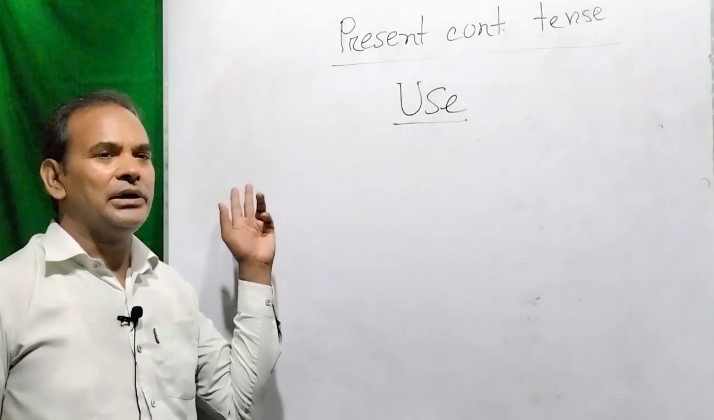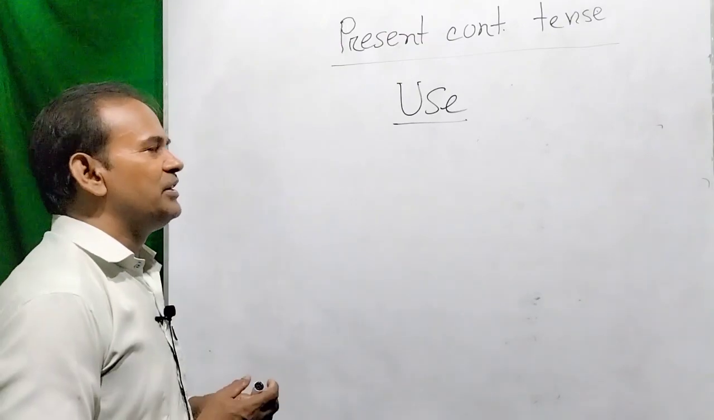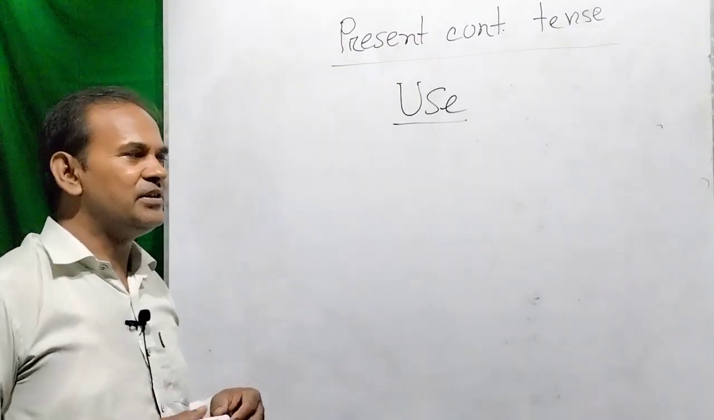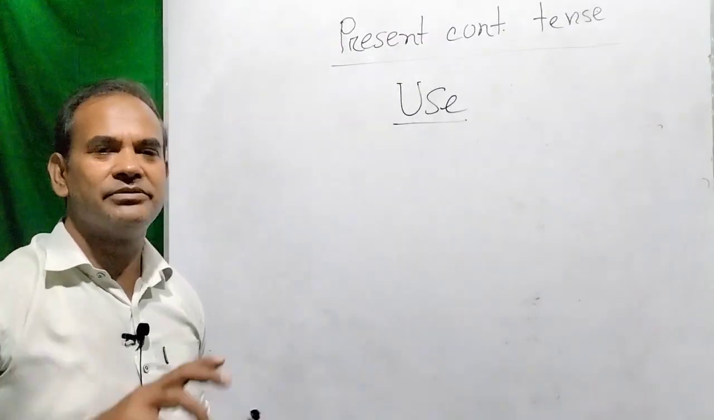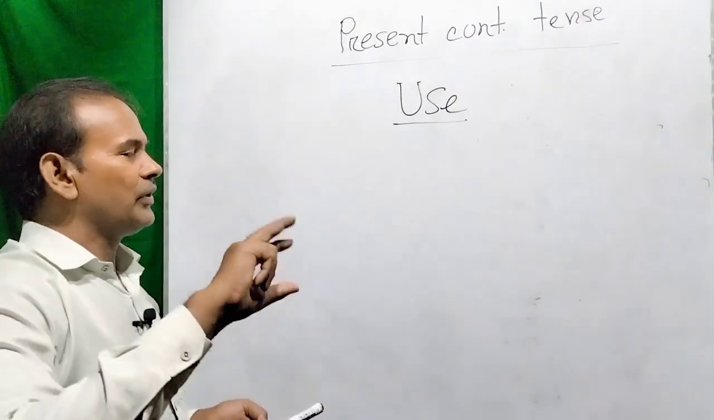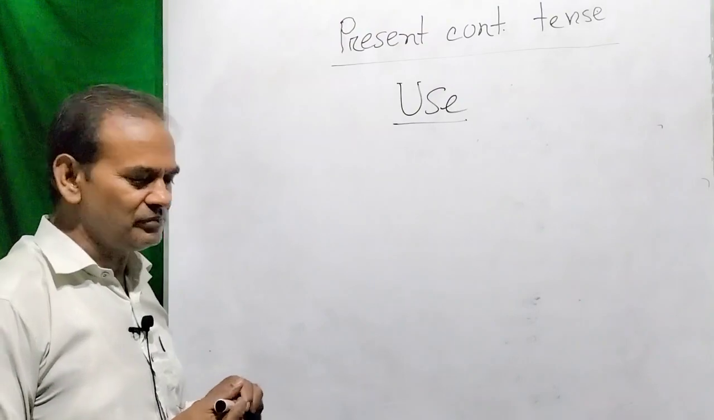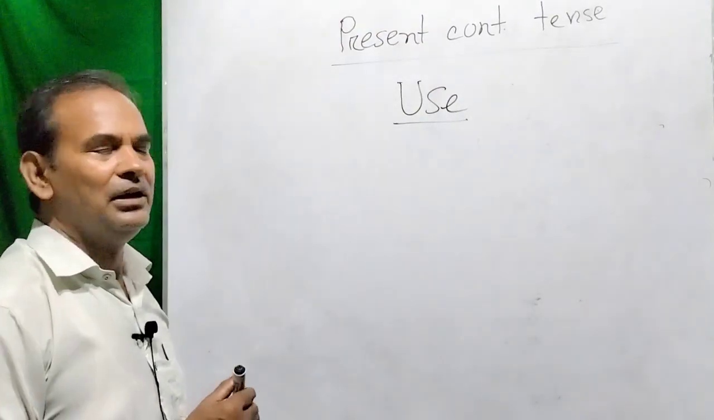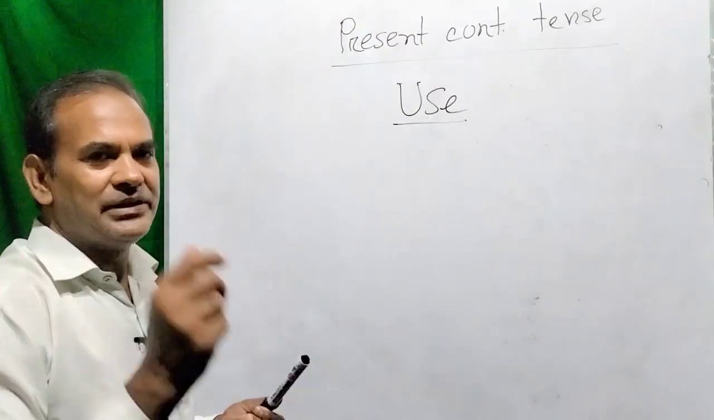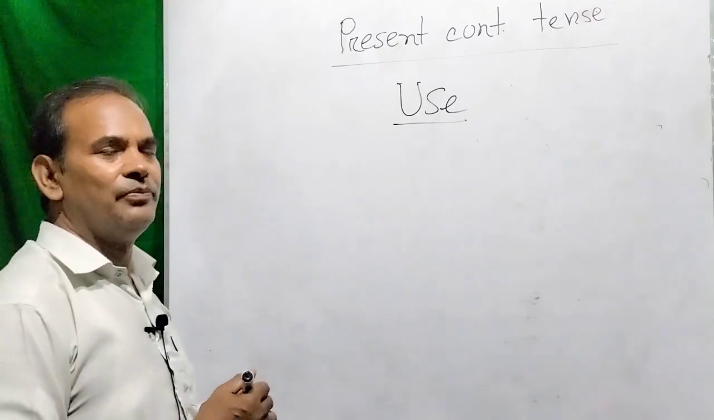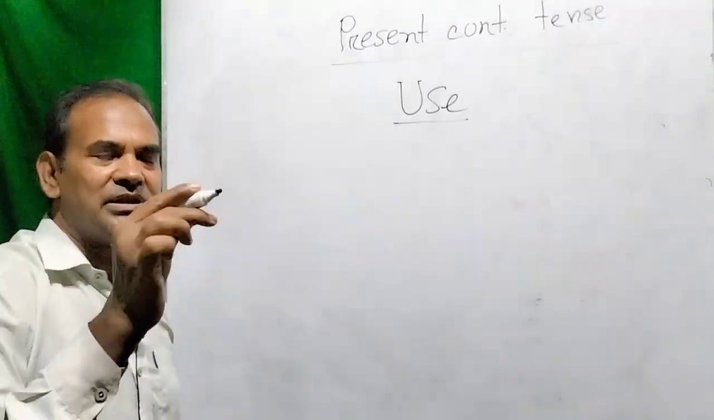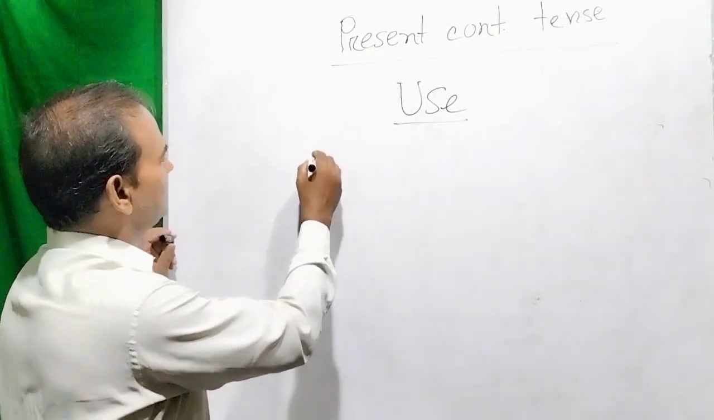We can use continually. Suppose it is raining continually. It is raining cats and dogs continually, or progressively, or suppose continuously. It is raining continuously. So you can use continuously with continuous tense, present continuous tense.